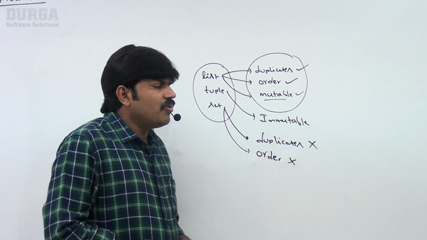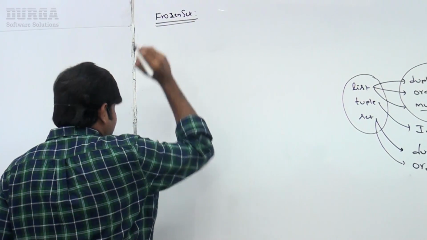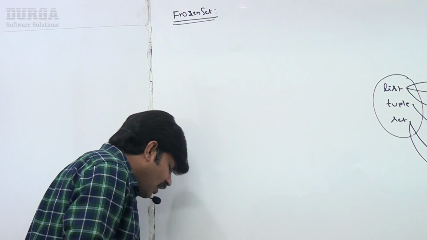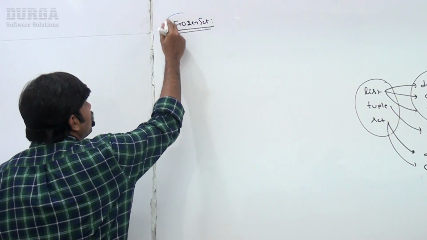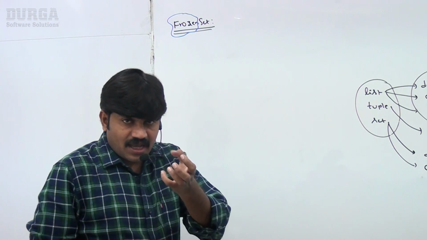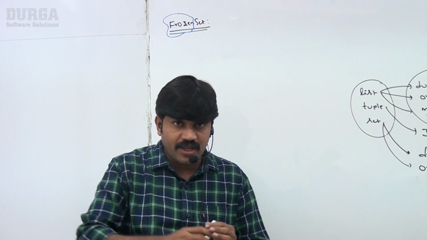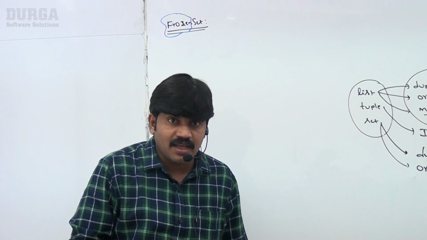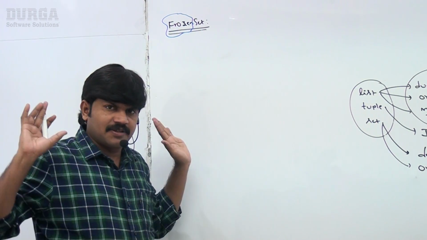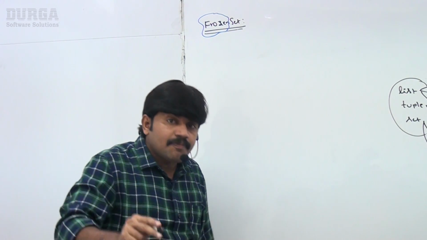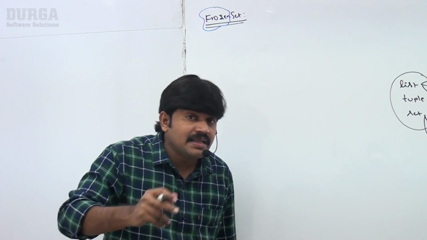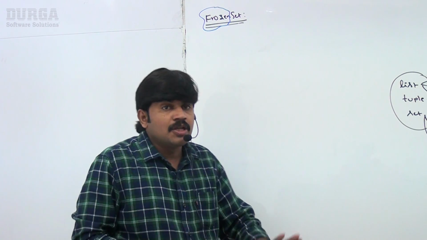Well, now what is a frozen set? Can you please tell what is the meaning of frozen? Have you observed frozen? It means freeze. Ice got frozen, no one is going to change it, it can't move, it's always fixed. Something like that. Frozen set is exactly the same as set, except that it is immutable. Remember this one.